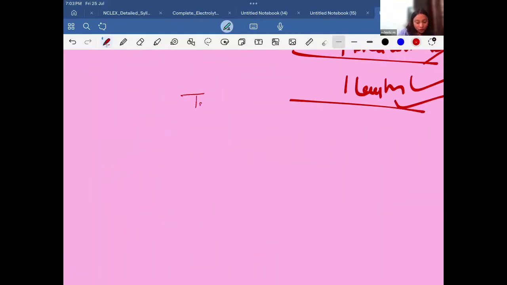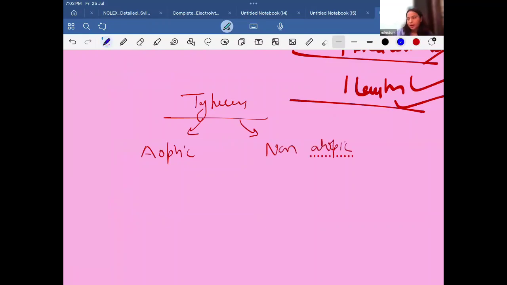So in order to understand the type of asthma, listen, there are basically only two types of asthma. First is your atopic asthma, and second is your non-atopic asthma. Okay, so there are only two types of asthma: atopic asthma and non-atopic asthma.